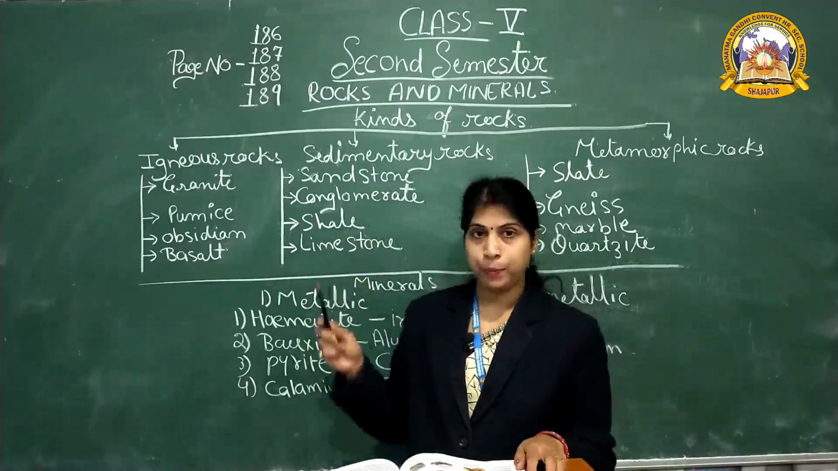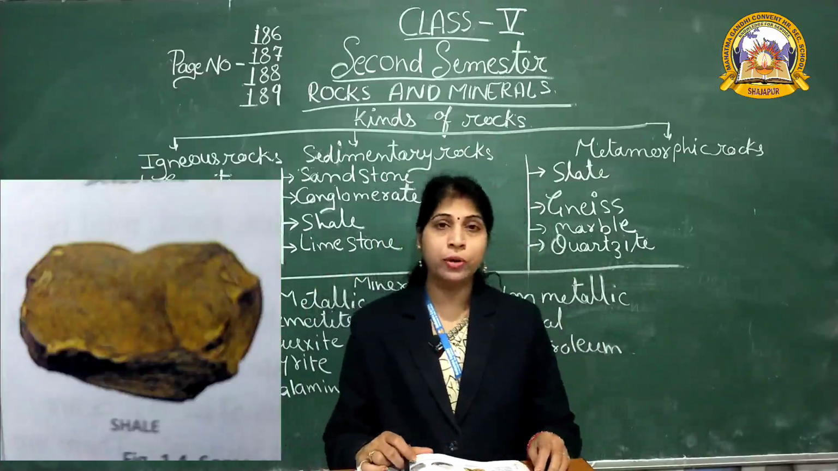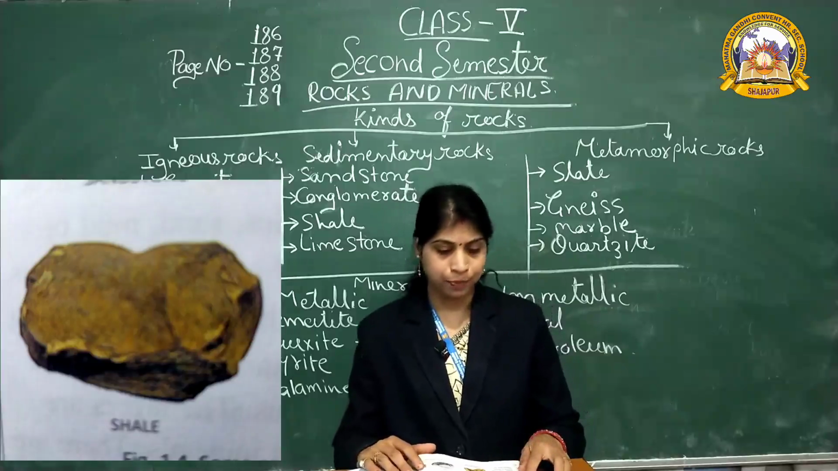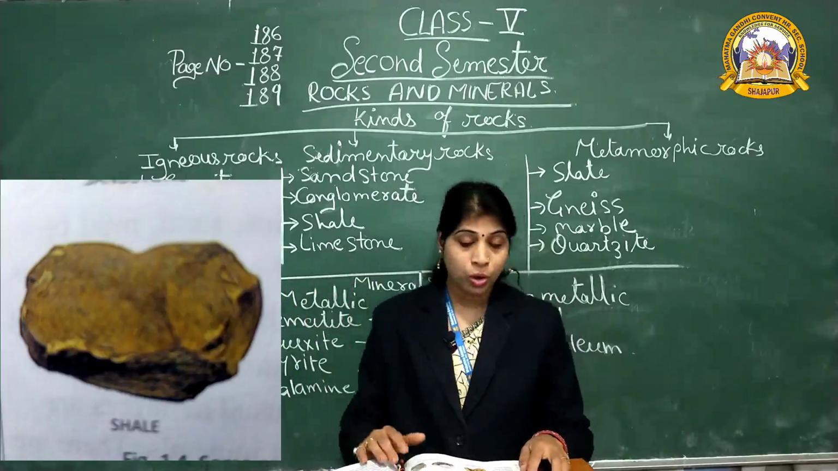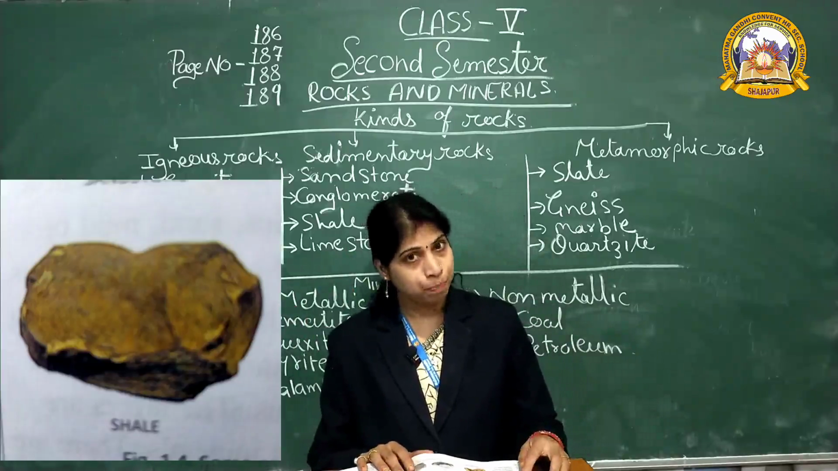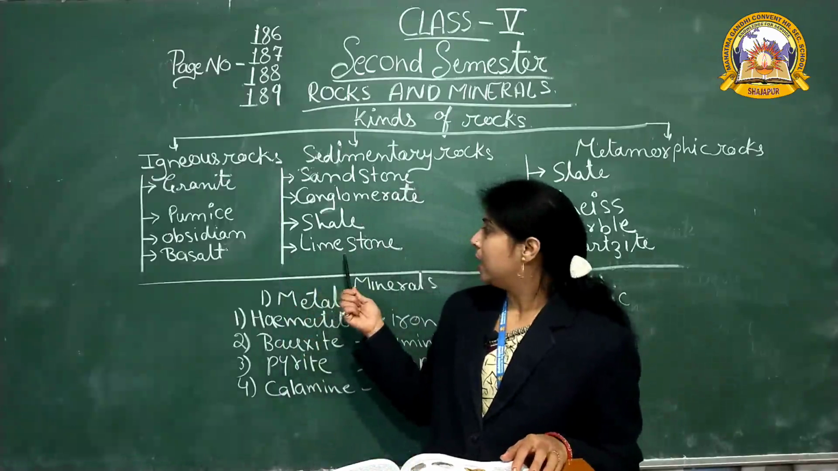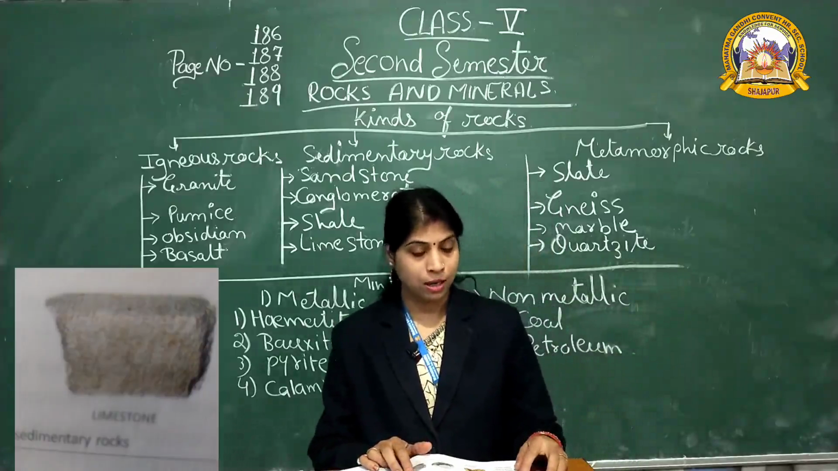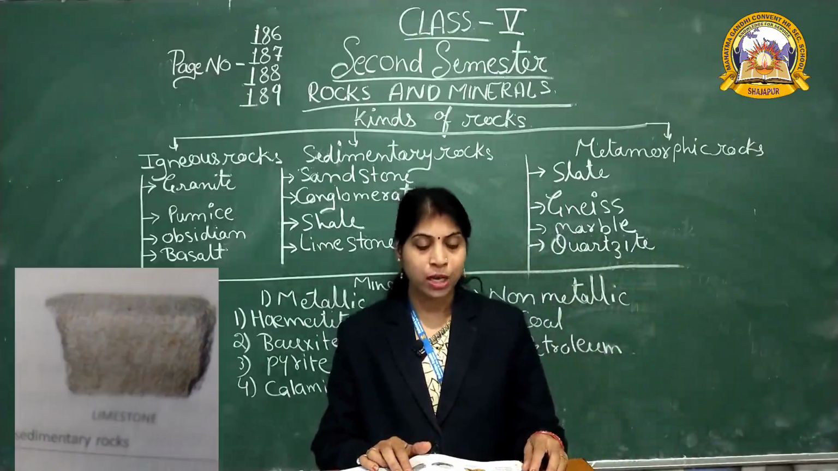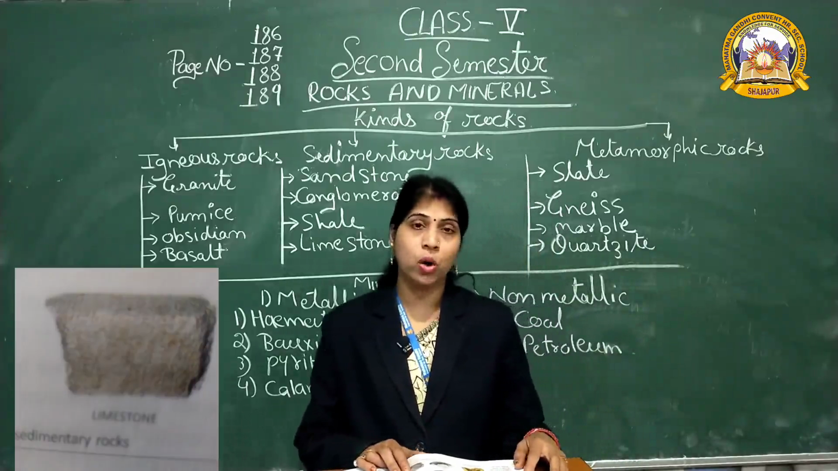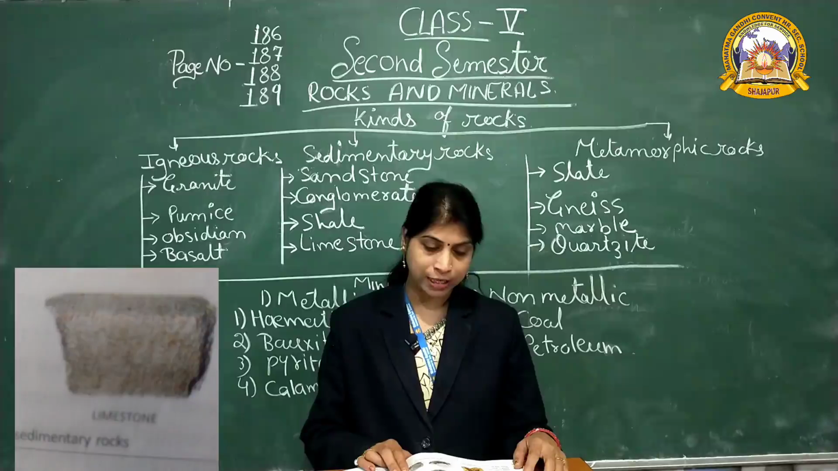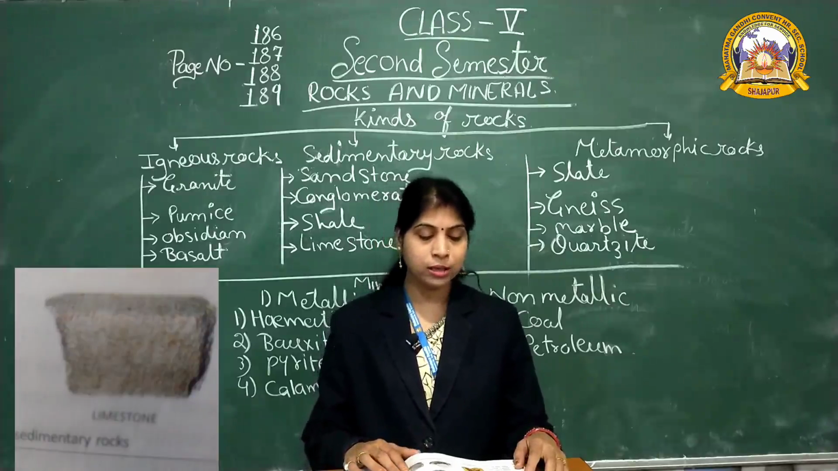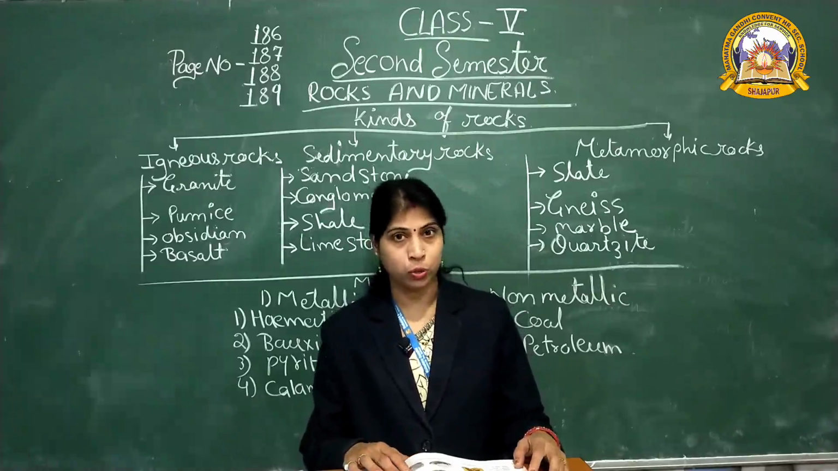Next one, shale. Shale is made up of clay and mud particles that are piled up in layers. Shale is used to make tiles and bricks. Next one, limestone. Limestone is made up of a mineral called calcite, which was once a part of animal shells. It is mostly grey or white in color. Chalk is one form of limestone.